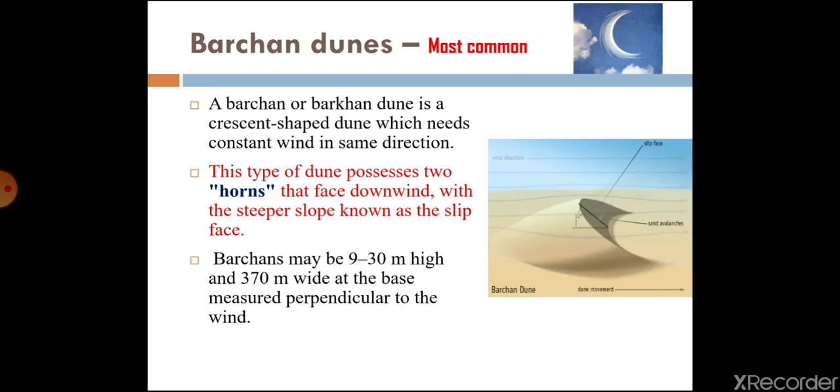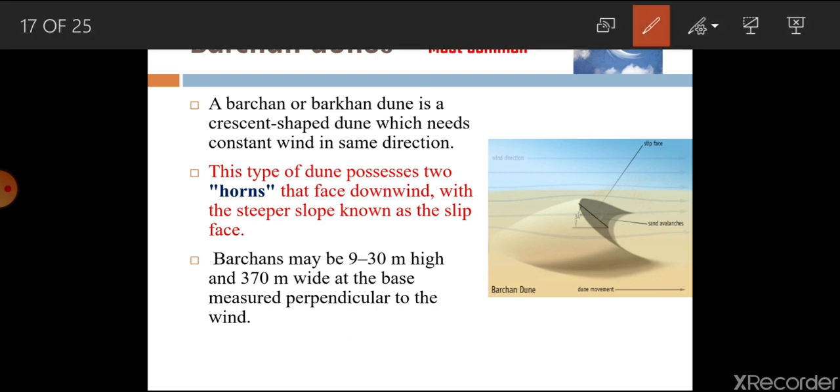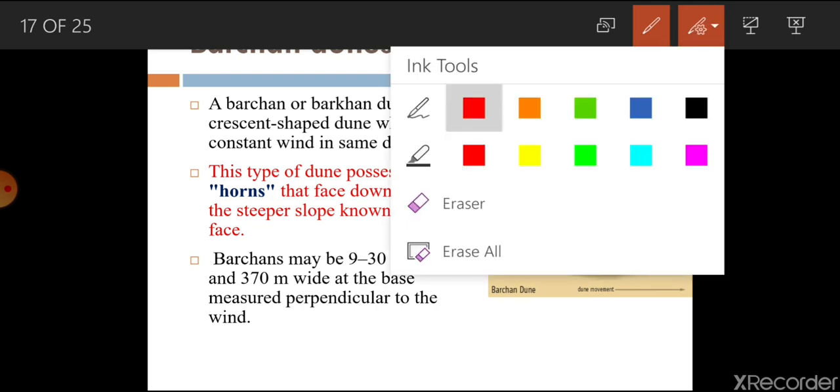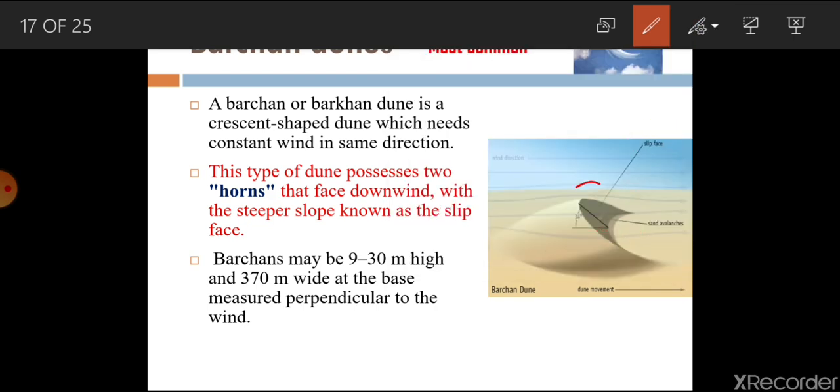So you can see this is the slip face of the Barchan dune, and this particular angle generally varies from 30 to 34 degrees. This one you can see here. This is the slip face, this is the concave side, this is the convex side, and wind is flowing from this direction.